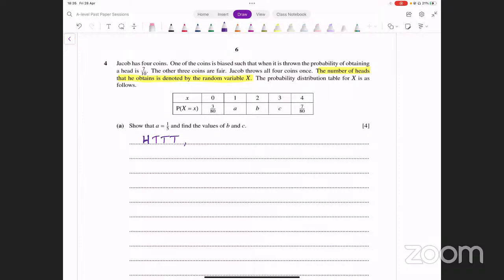Another possibility could be, remember these are, the first coin is biased, the others are unbiased. So let's do it this way. Let's say हम यहाँ पे number कर देते हैं, number 1, number 2, number 3 and number 4. ये आपके coins है. तो एक possibility क्या है? पहला head आ जाए, बाकी सारे tails आ जाए. That's exactly 1 head. And then the remaining possibilities would be tail, head, tail, tail, tail, tail, head, tail and